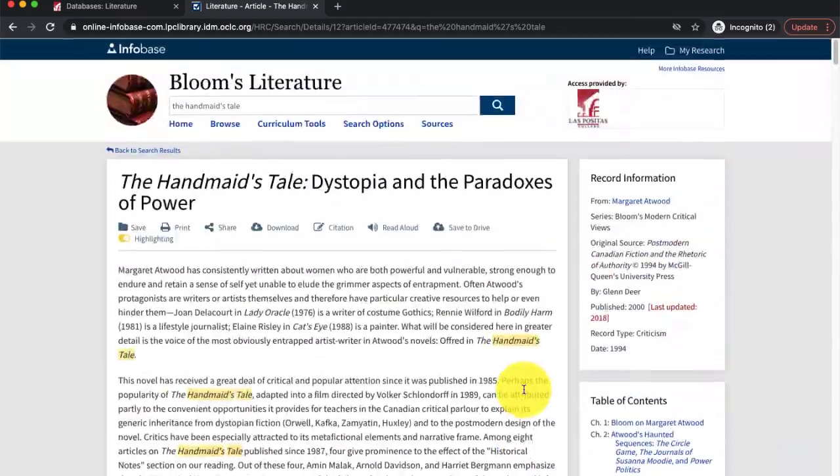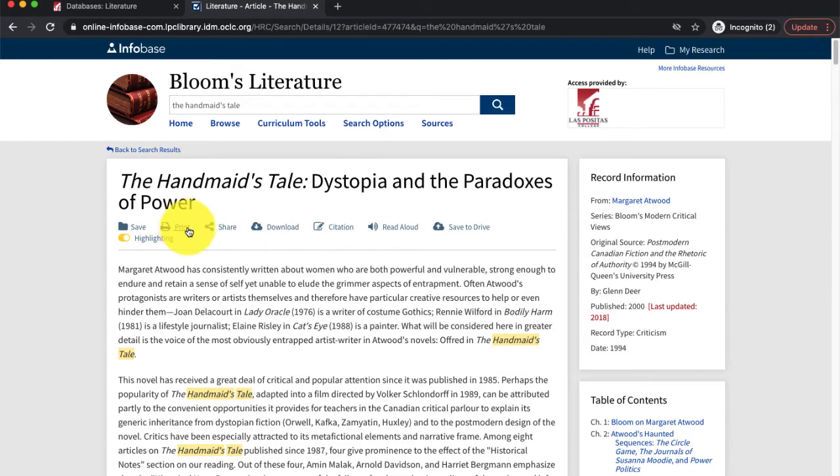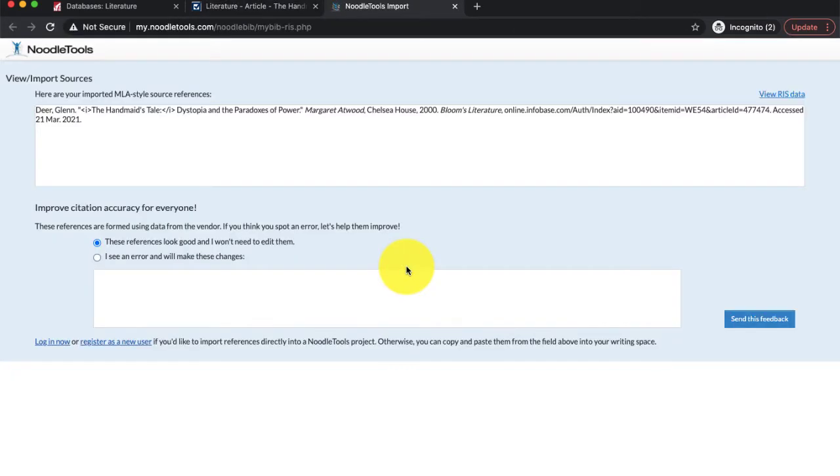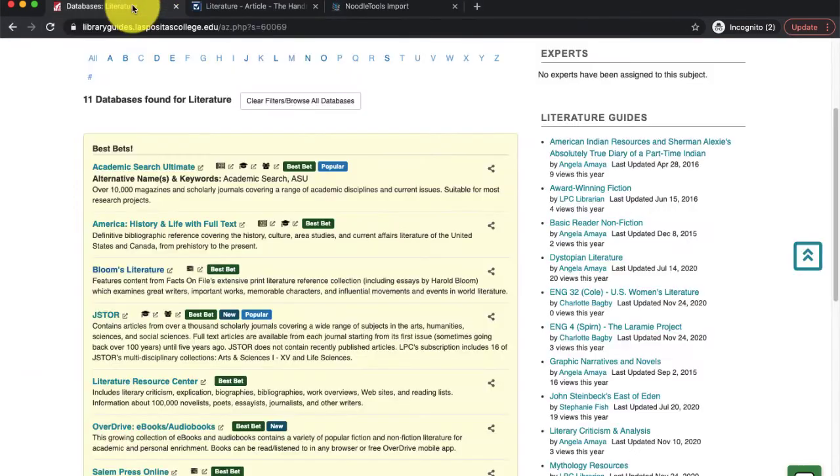Once you find an article of interest, use the database tools to save the article for future use. Be sure to also grab the formatted citation that contains the permalink so that you can easily get back to the article. You can even export the citation directly to a project in Noodle Tools. Let's go back to our list of literature databases to get to our next database, Literature Resource Center.